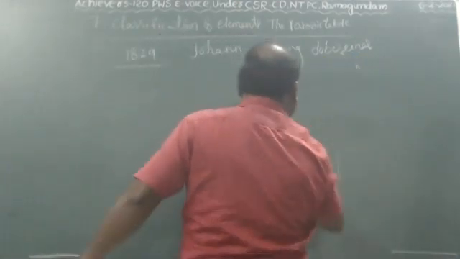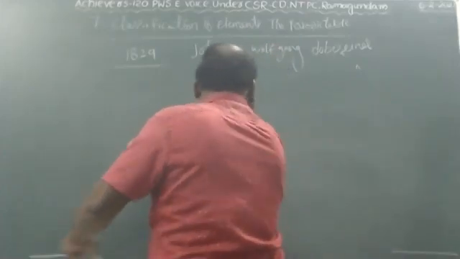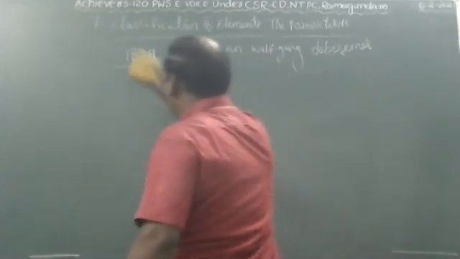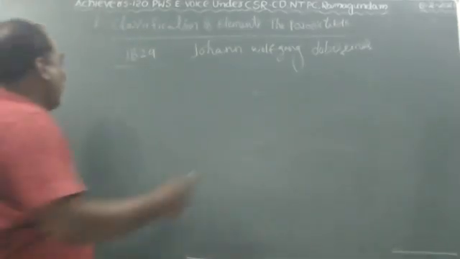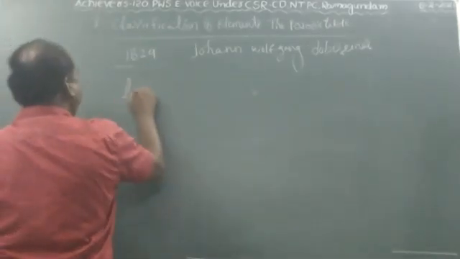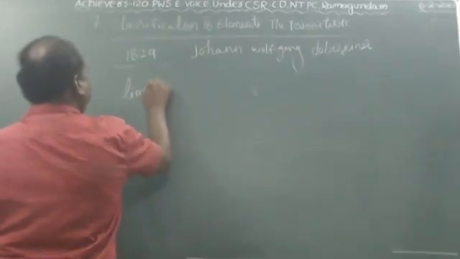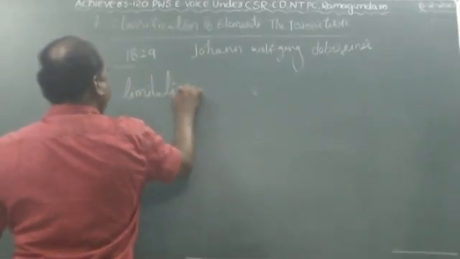Döbereiner's law of triads, this triad theory, also has some demerits, children. Those are its limitations, and they are very important limitations also.